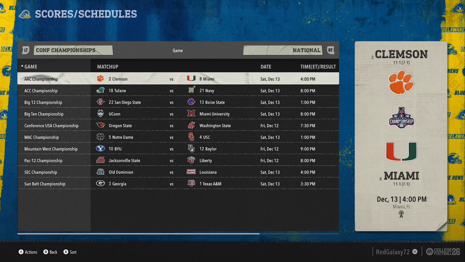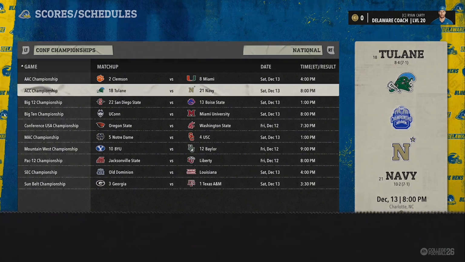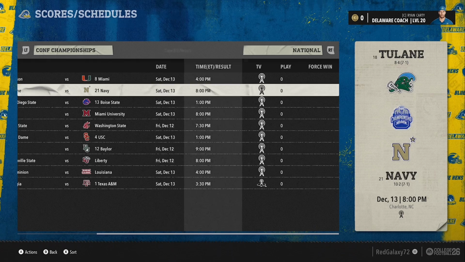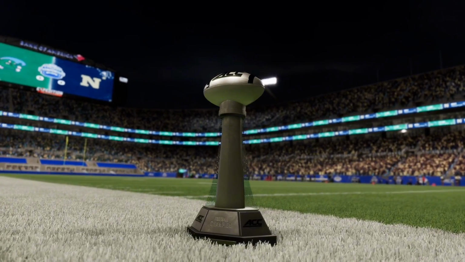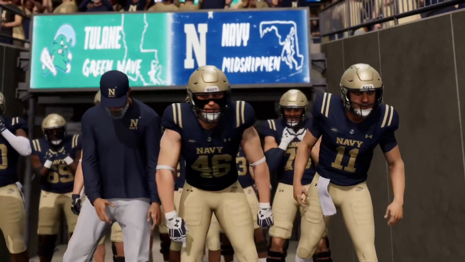And I want to jump into a conference championship game, and my favorite one, I was going to go with Clemson and Miami, but I think Tulane and Navy is going to be the best one. So with that, let's jump into it. We're just going to see if it's fun or whatnot, see if it's a high-scoring game or a low-scoring game. We're not actually going to simulate it play-by-play, but here it is, the ACC Championship, formerly the American Championship. I'm pretty sure Tulane's the only team that ranks.